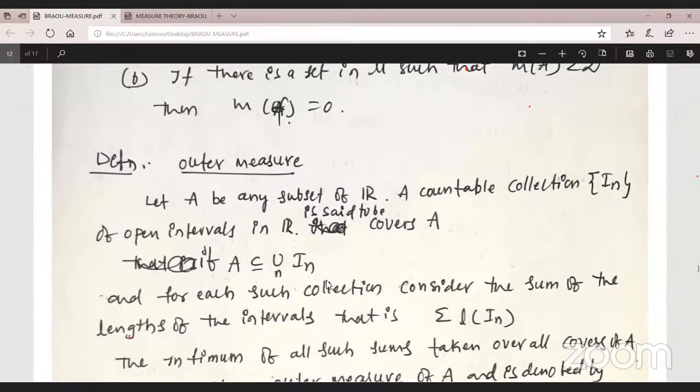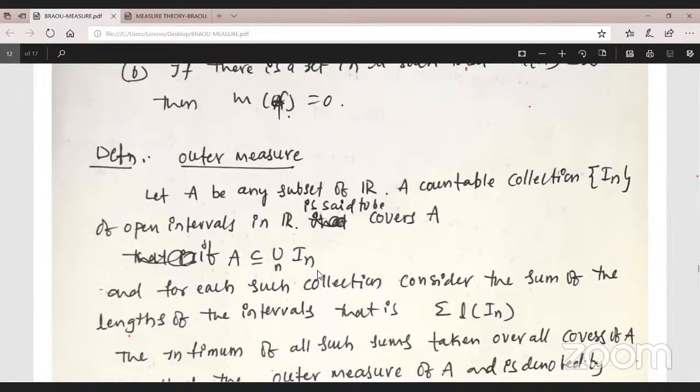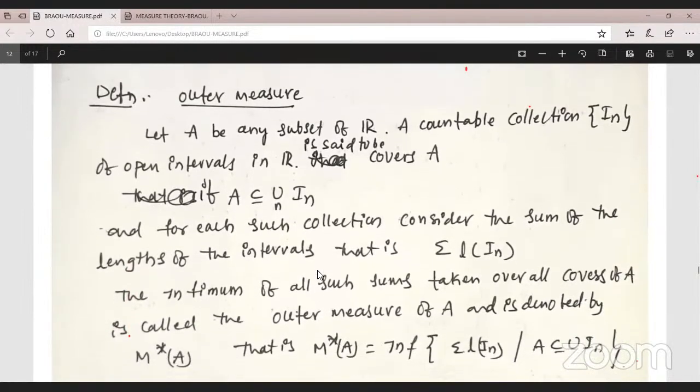Now observe clearly. For the open covers of A, there exists more than one open cover, a number of covers. There exists one collection In which covers A, and another collection Jn which covers A. Like that, consider the sum of the lengths of the intervals for each collection.